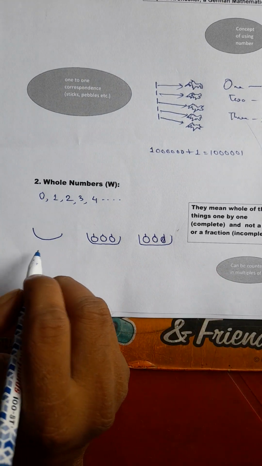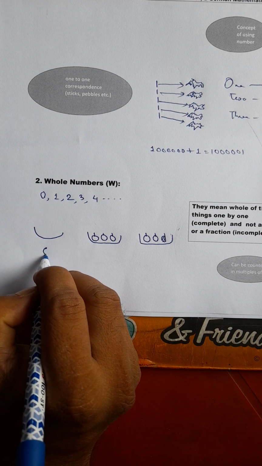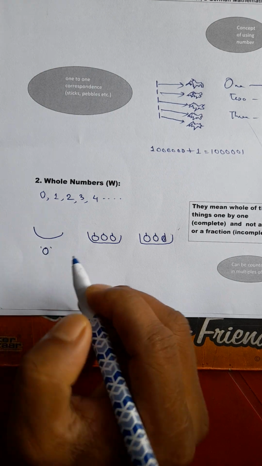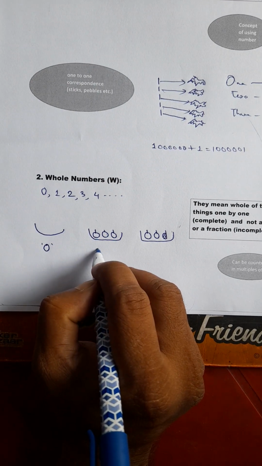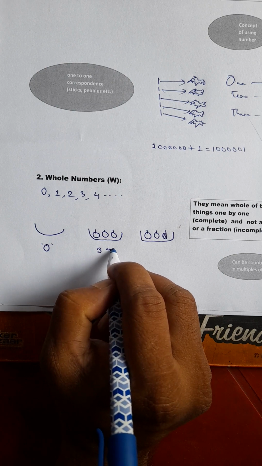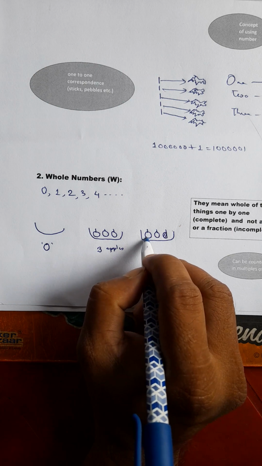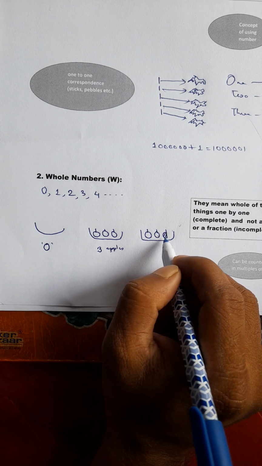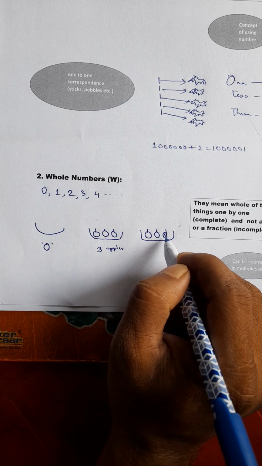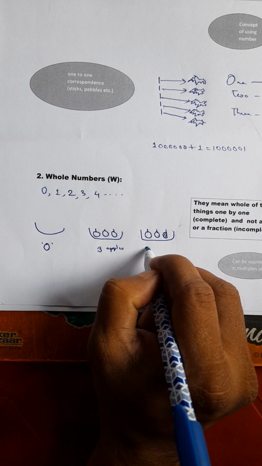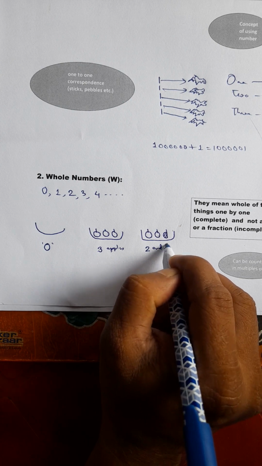So we see the first box contains no apples, that means it contains 0 apples. The second box contains, we will count it, 1, 2, 3, 3 apples. And the third box contains 1, 2, but we cannot count it as a single number. It's a fraction of 1 apple, so it is 2.5 apples.